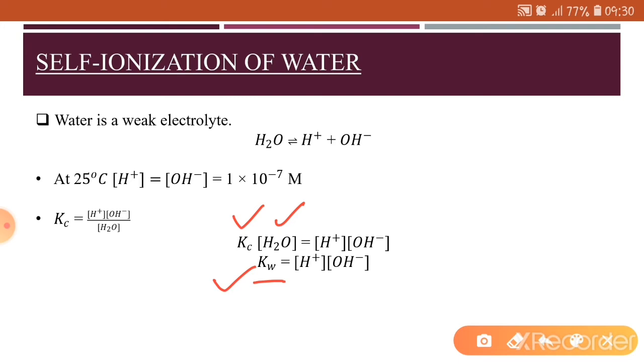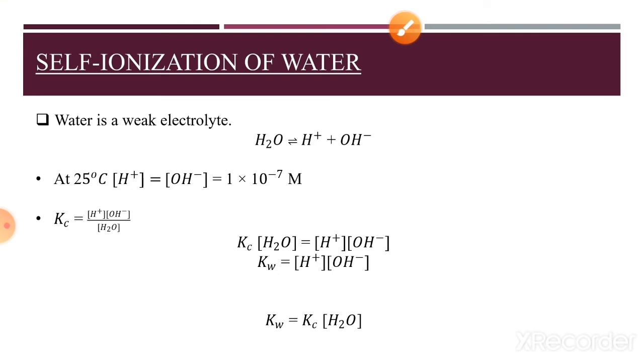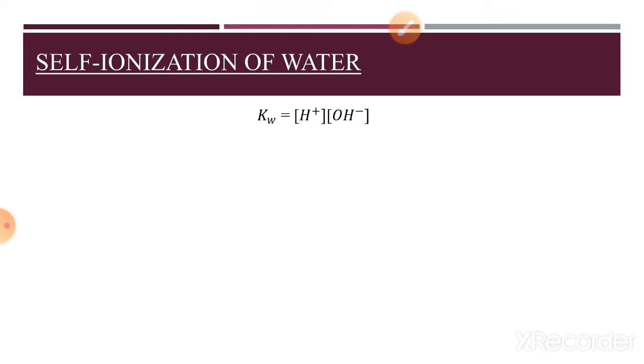So this Kw is equal to the product of the molar concentration of the hydrogen ion as well as the molar concentration of the hydroxide ion. So this Kw is equal to Kc multiplied by the molar concentration of the water molecule. Now, this Kw is basically called the ionization constant or the ionic product of water.